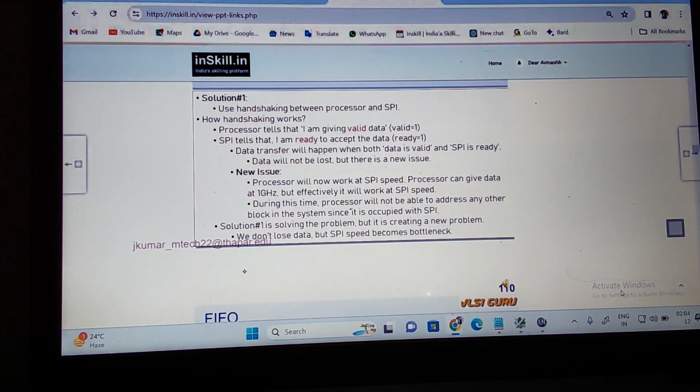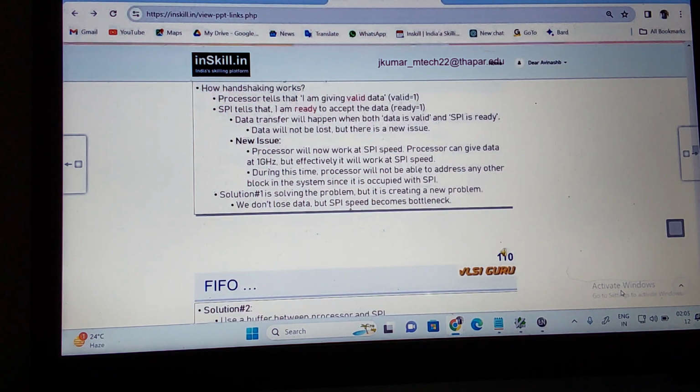So solution one is solving the problem. Data transfer will happen, but it's creating what? A new problem. What is the new problem it is creating? The problem is, again, speed. The processor will come down to what speed? SPI speed. But data won't be lost here, right? Because we are doing the handshaking, and once the handshaking is done, only then we are doing the data transmission. But then there will be a problem with what? Speed. We're cutting down the processor speed from 1 gigahertz, and then the processor can't concentrate on doing other stuff. You understand? So we don't lose the data, but SPI speed becomes the bottleneck here. Do you think solution one is okay to go with? The handshaking concept? Is it okay? No way. Then what is another way?